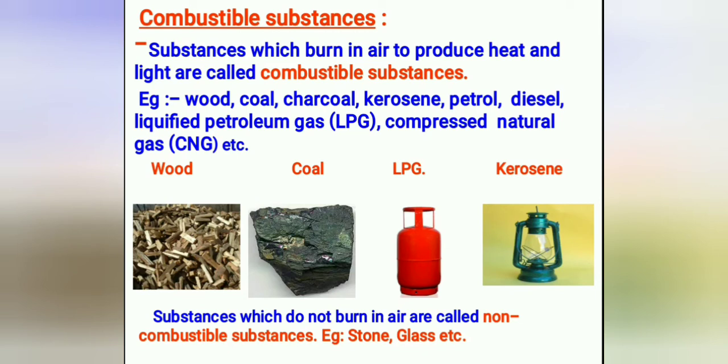And why I have introduced this slide, because in this slide we are going to learn what are combustible substances and what are non-combustible substances. See here, the substances which burn in air to produce heat and light are called combustible substances. The substances which do not burn in air are non-combustible substances, that is stone and glass. So these are the two differences between these two substances.